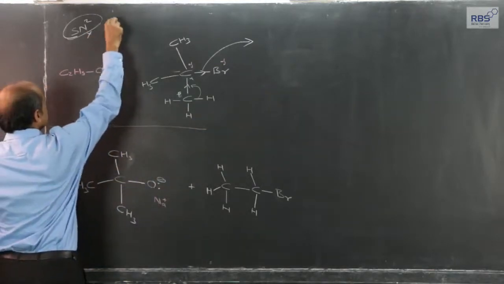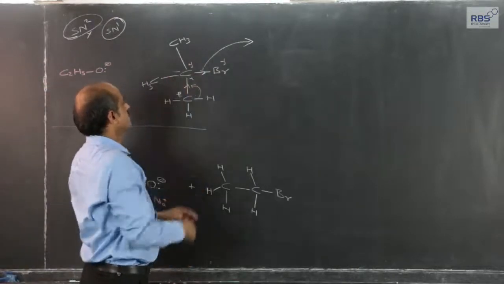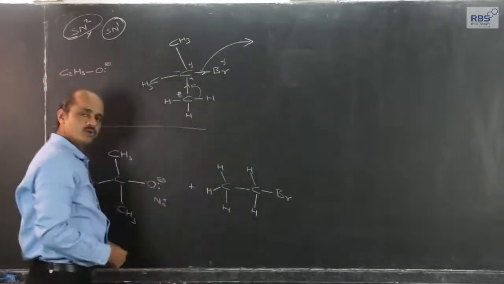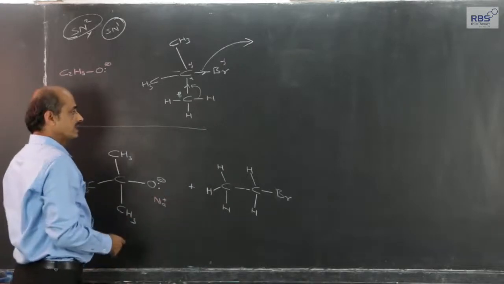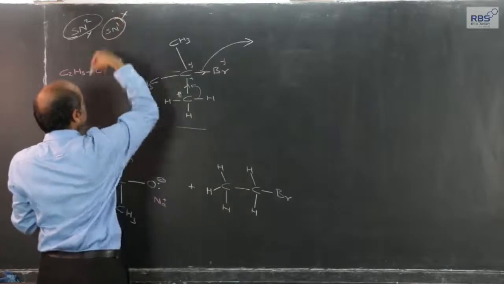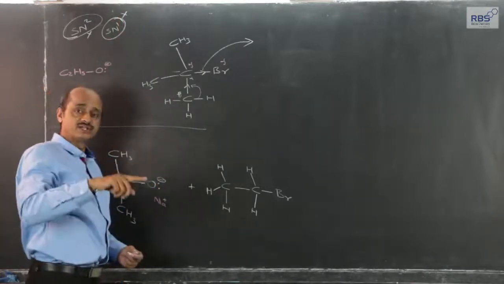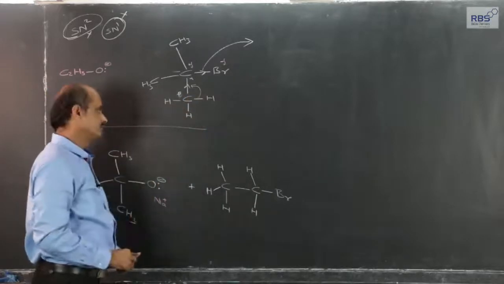Even SN1, where first breaking then attack, requires a polar solvent like water, which we can't use for this reaction. Therefore, even this is not possible. Instead, beta elimination takes place, giving rise to an alkene.